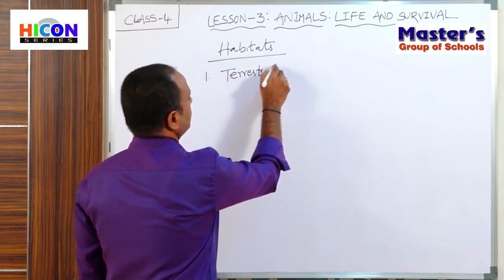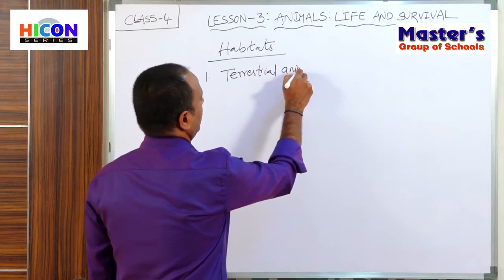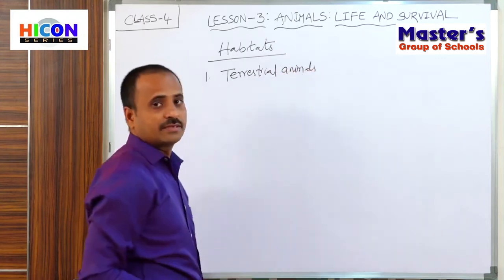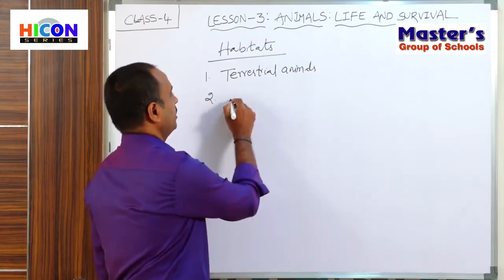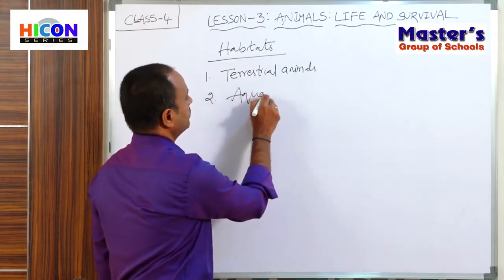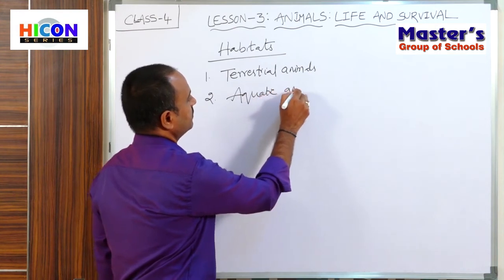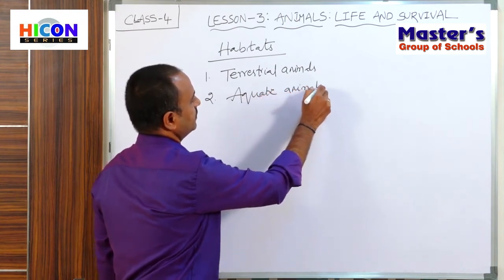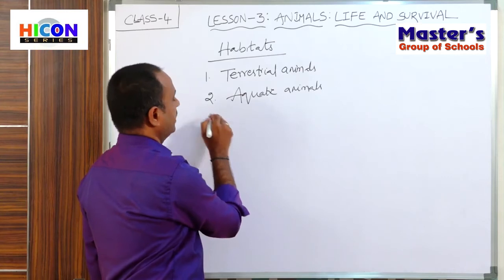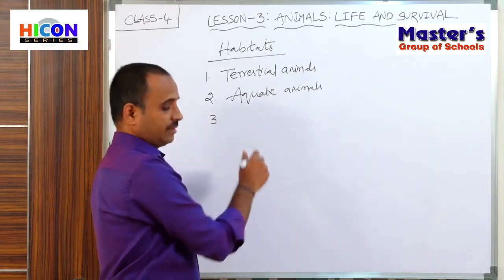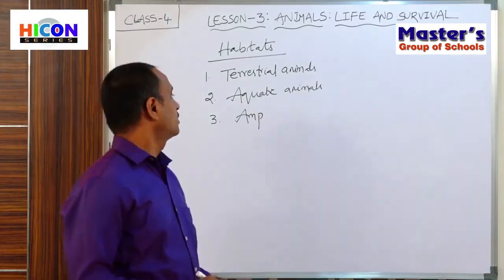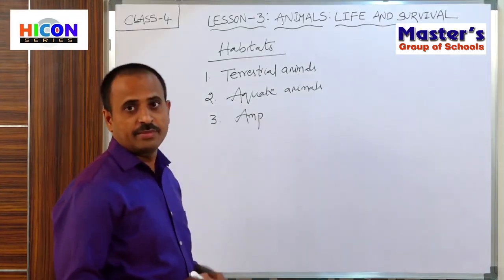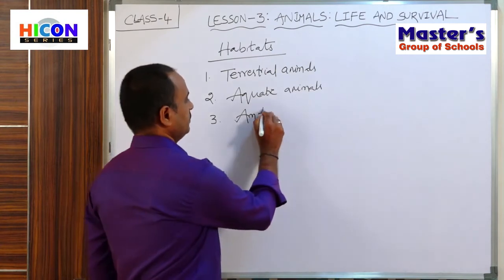Terrestrial animals. The second type is aquatic animals. And the third type of animals are amphibians.